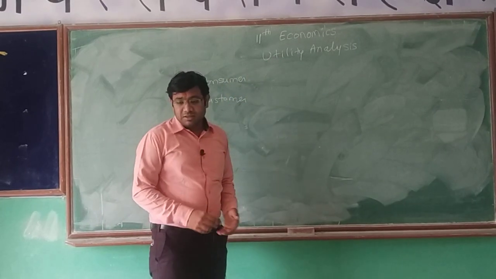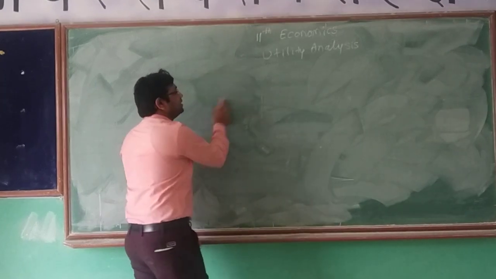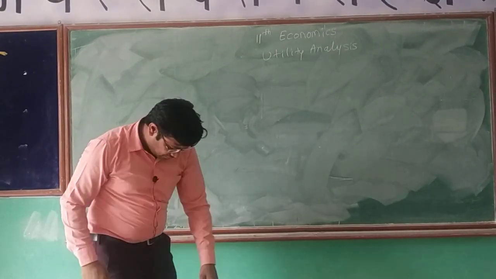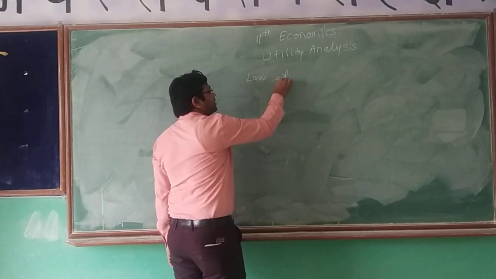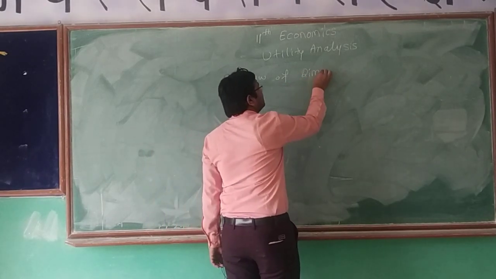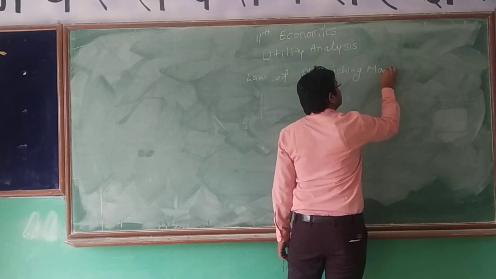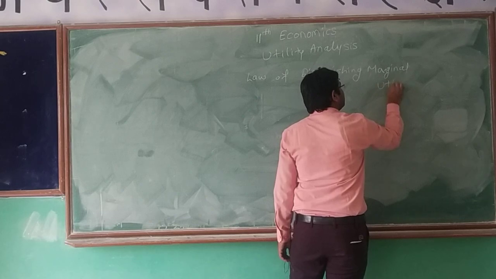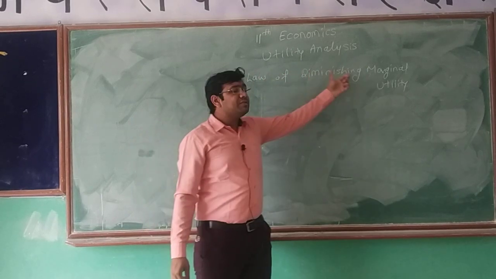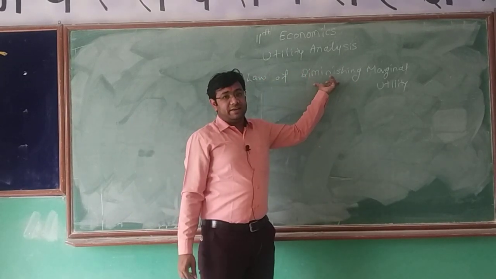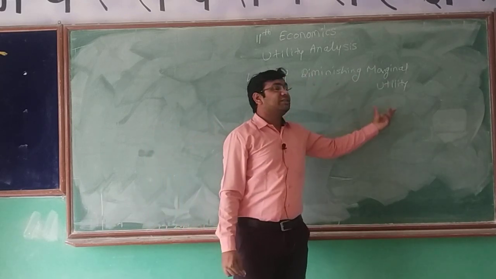So what is utility? The want satisfying power of any commodity to a consumer is known as utility. Now, this utility has a law. That law was given by Professor Marshall, the law of diminishing marginal utility. According to this law, the marginal utility of any commodity keeps on declining. The law is the law of diminishing marginal utility.